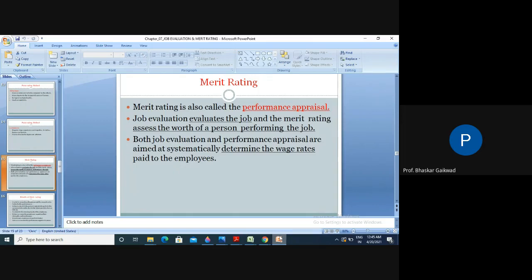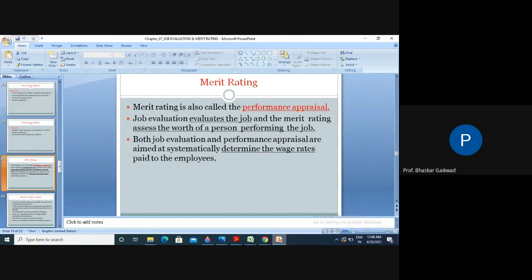Both job evaluation and performance appraisals aim to systematically determine the wage rates paid to the employees. What is the main reason for job evaluation and merit rating? The very simple reason is to decide how much money will be paid to the worker.